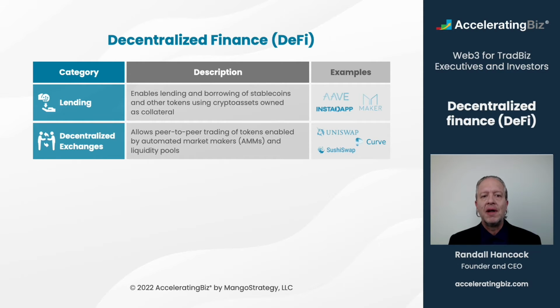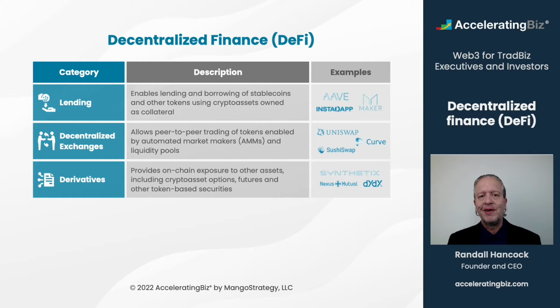Decentralized exchanges allow the peer-to-peer trading of tokens enabled by automated market makers and liquidity pools without the need for a central party. Uniswap enables the trading of a broad range of token pairs on the Ethereum mainnet and other Ethereum-compatible networks, whereas Curve focuses on the efficient trading of stablecoin pairs like USDC and USDT.